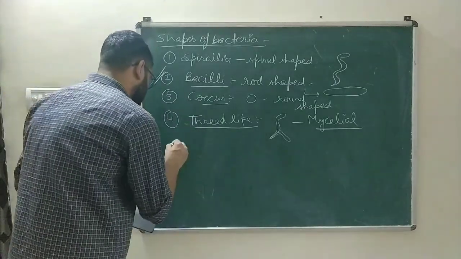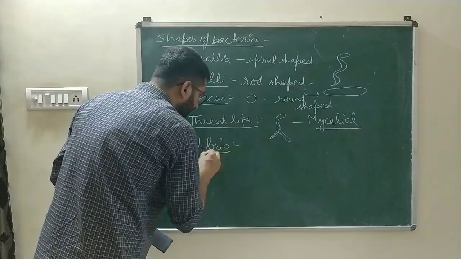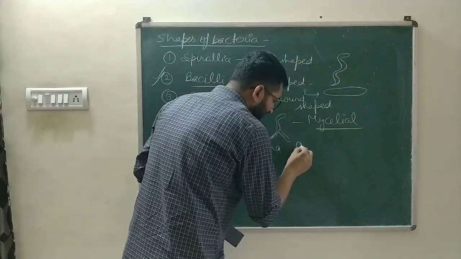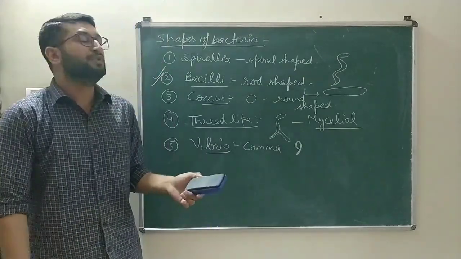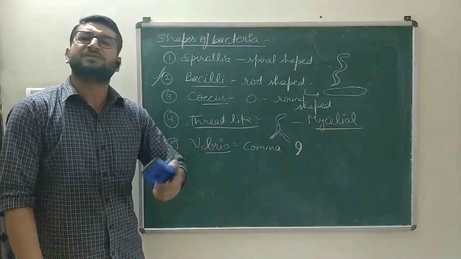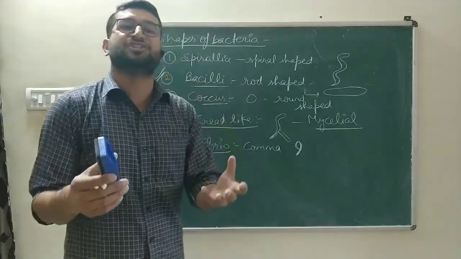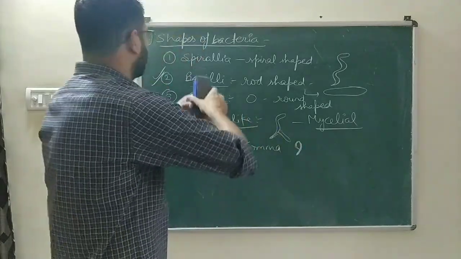And the fifth is the vibrio shape. Vibrio means comma, so the shape of the bacteria is comma shaped. An example of vibrio shaped bacteria is Vibrio cholerae, which causes cholera. So on these shapes, the bacteria are differentiated into various structures, names or genera.